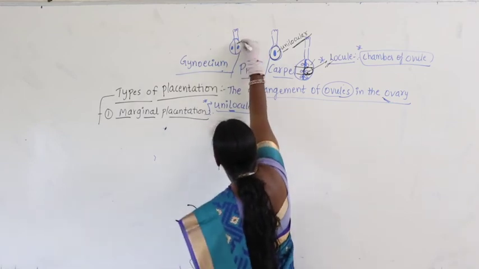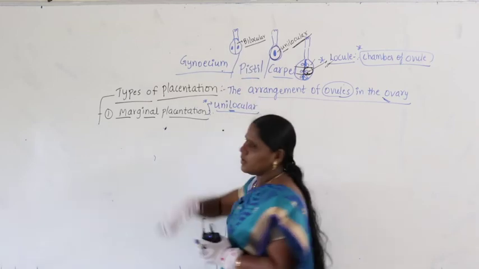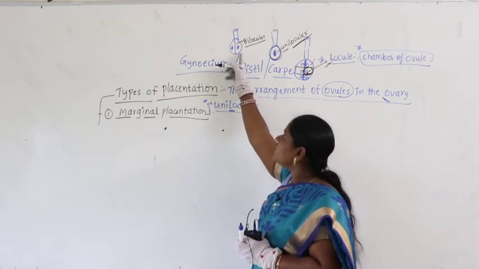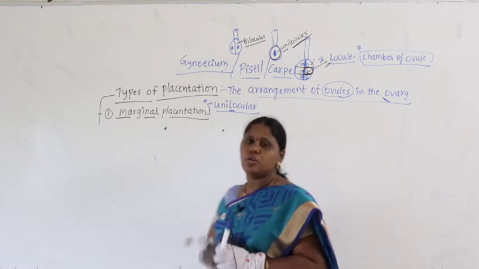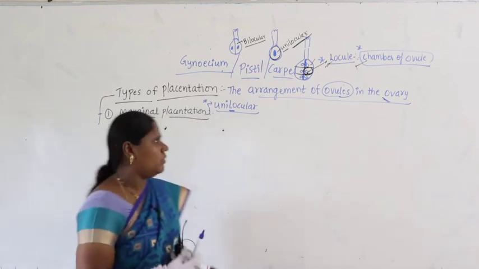At that time what will you write? Bilocular. Bilocular means two chambers with the arrangement of two ovules. Locule is the chamber of ovule.